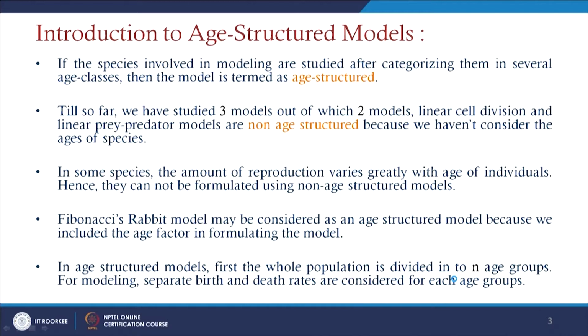So, for that we have to divide the population into several age groups, and if we divide it into an arbitrary number n of age groups for modeling, then we can separate birth and death rates in different age groups based on their age structures. That is why I have written this statement: in age structured models, first the whole population is divided into n age groups. For modeling, separate birth and death rates are considered for each age group.